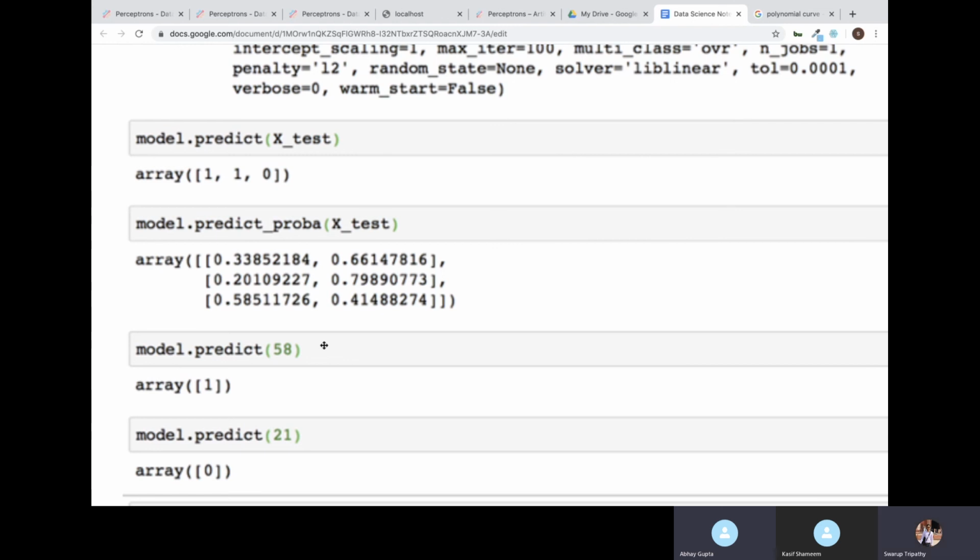Yes, any data you can pass. Don't pass an age like 200, because you should only pass age values within the range the model was trained on. How to know the range? You can do describe on the data. It will show you the minimum value of age and the maximum value of age. Only within that you should predict.